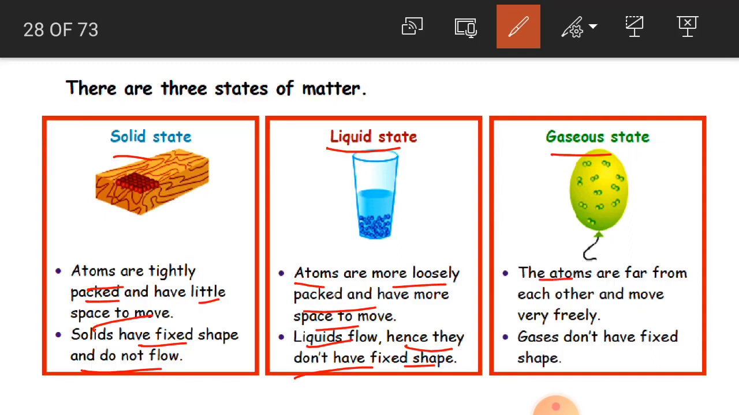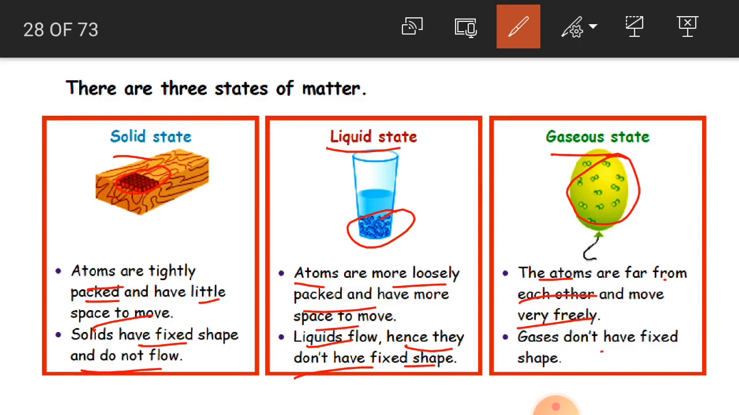And the gaseous state, the third one. The atoms are far from each other and move very freely. Atoms here, what happens? They are very far from each other. Are you able to see here, children? These are all nothing but the atoms. They are very far away from each other. Why? Because it is gas, air. You have more space in air where they can move very freely.